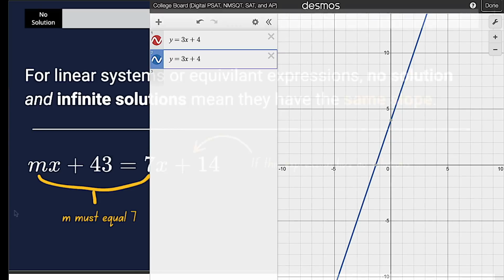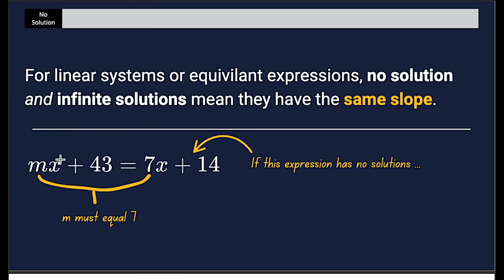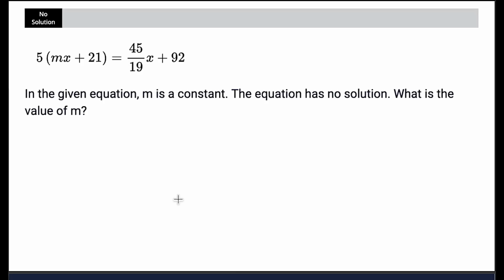So here we have a constant, right? It's saying mx plus 43 equals 7x plus 14. Now, if this expression has no solutions, we don't care about the 43 and the 14 because they're never going to be equal. But we know automatically that m must equal 7 in order for them to have the same slope. All right? So try this question on your own with that in mind.